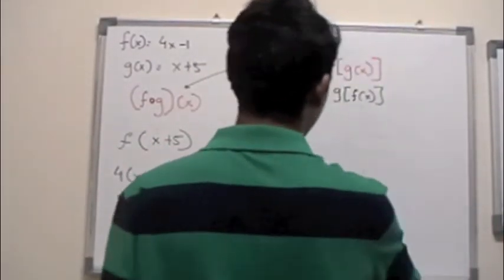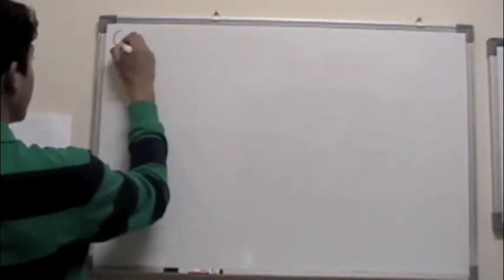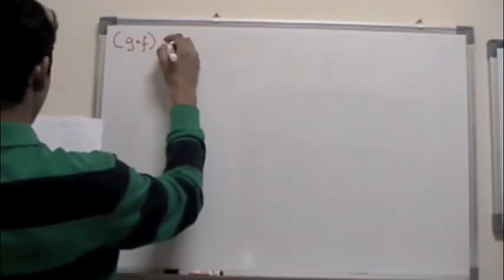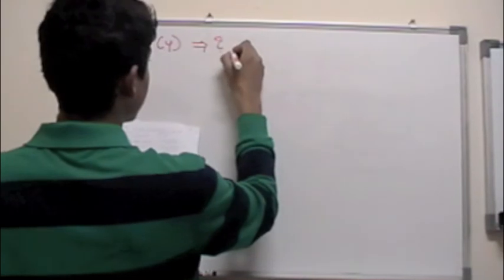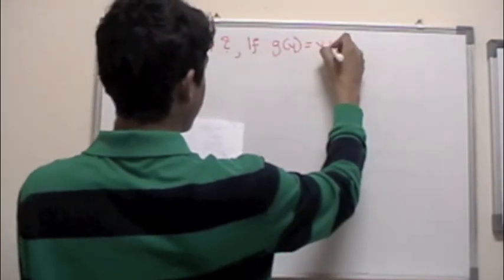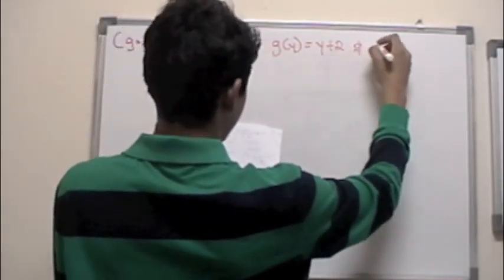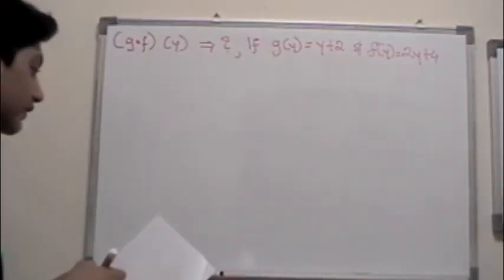So let's go ahead and move the board. Okay, so let's say they were giving you, find g circle f of y. What is that if g of y is equal to y plus 2 and f of y is equal to 2y plus 4. I hope you guys can read this.